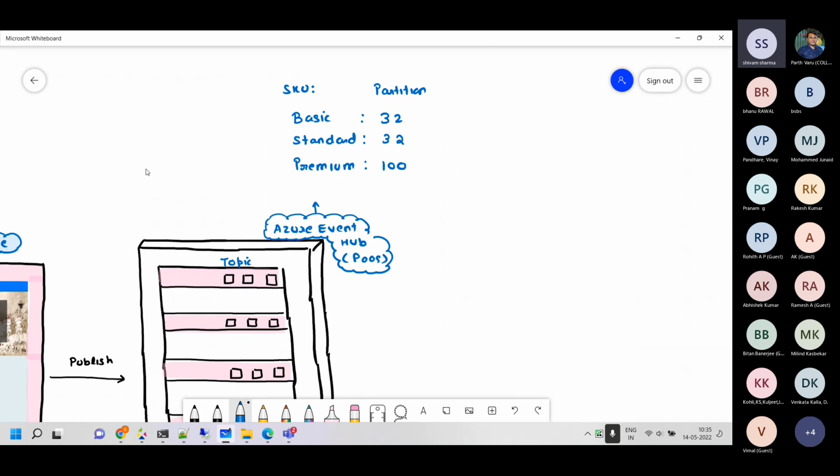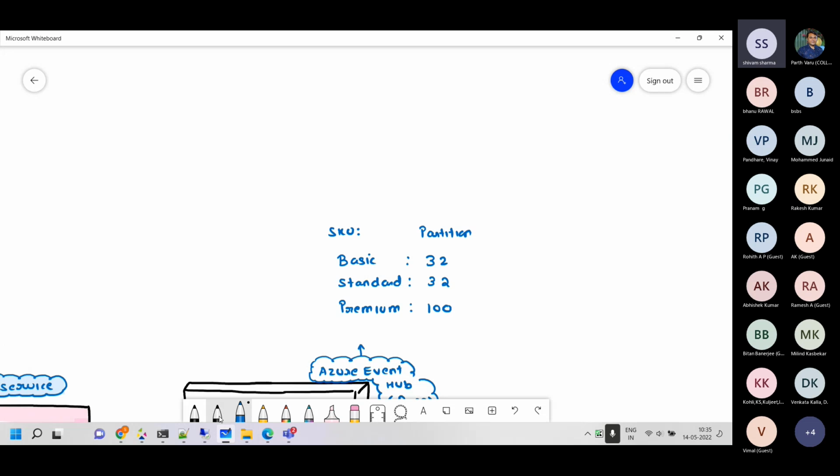At the backend, what happens? This Event Hub is based on a technology called Kafka. If I want to represent Kafka in my diagram, I can represent it like this, that there are multiple brokers. These brokers represent the servers, the physical servers or the virtual servers. Imagine on premises, these are the brokers, and on these brokers we have the topic, which is distributed. How will the topic look in Apache Kafka? Something like this. That's the topic, and these are the partitions in the topic. So this represents a broker in a Kafka cluster.